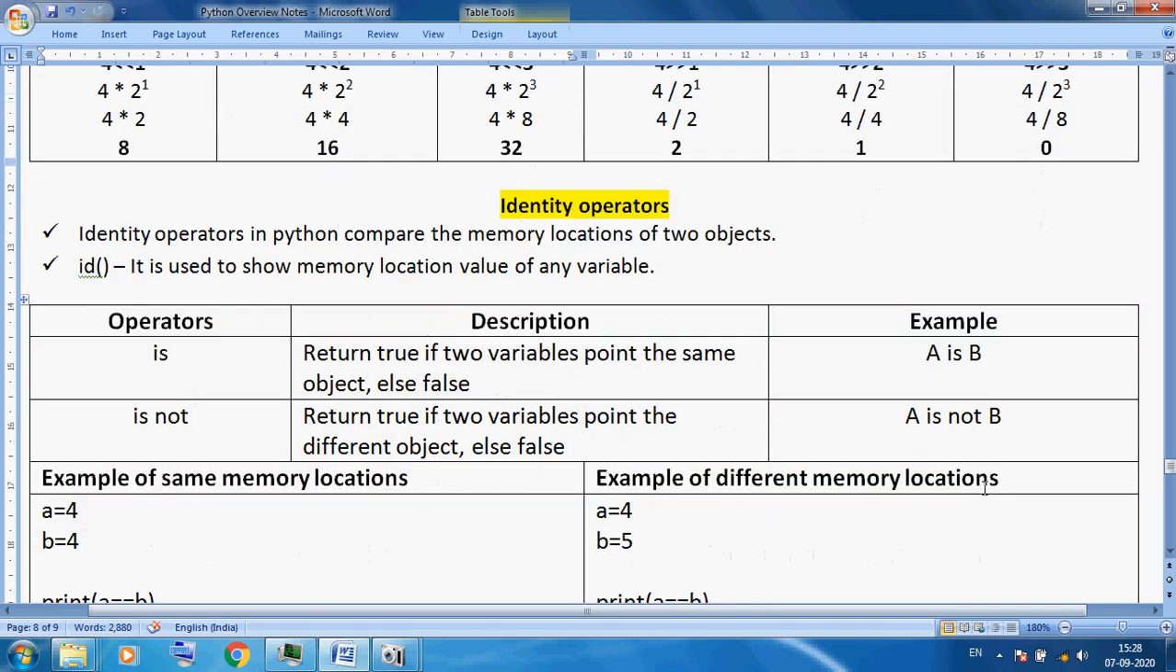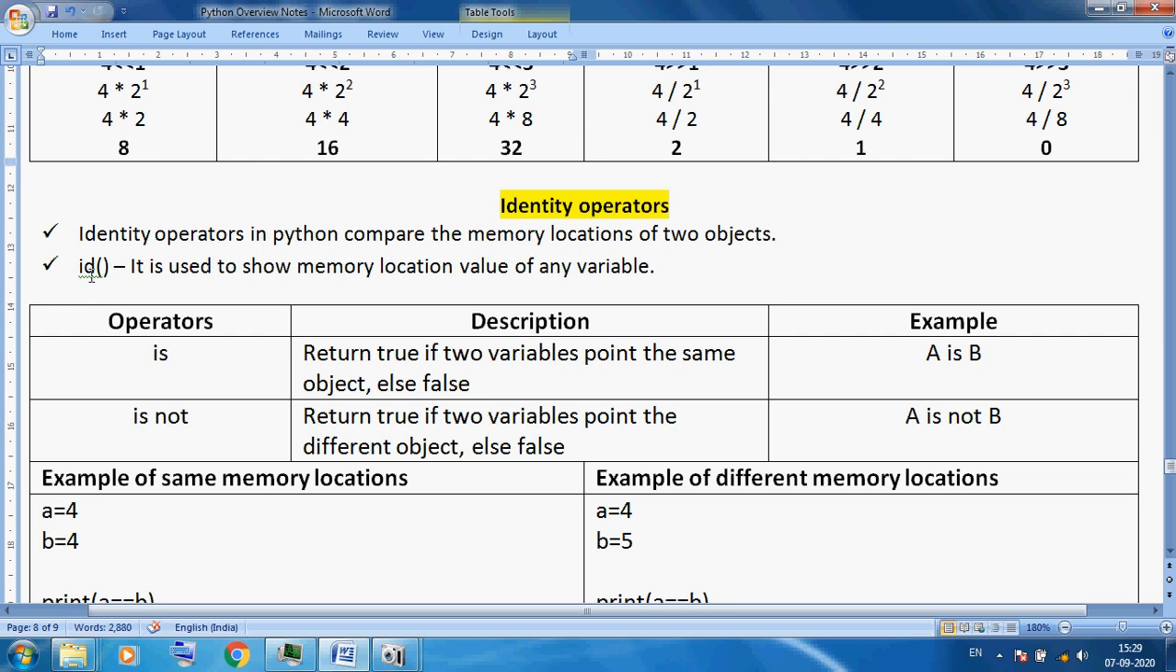The next operator is identity operators. Okay, this is an important operator. The purpose of this operator is that in Python it compares memory locations. Every variable in RAM also has a memory address. So we can say a variable holds a value, but a variable also has a memory address, a memory location. So we can also show the memory location.